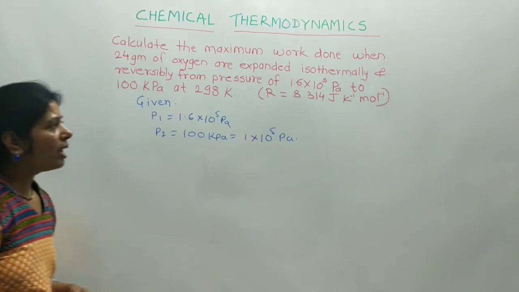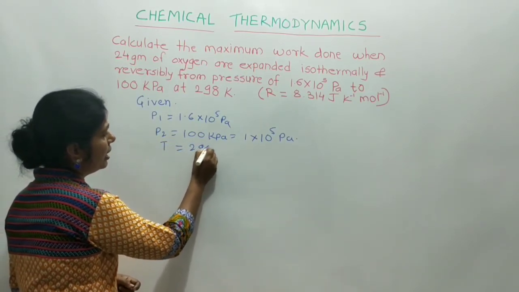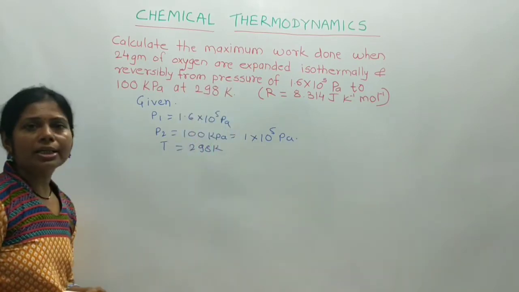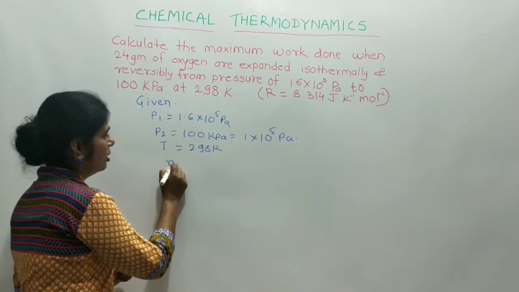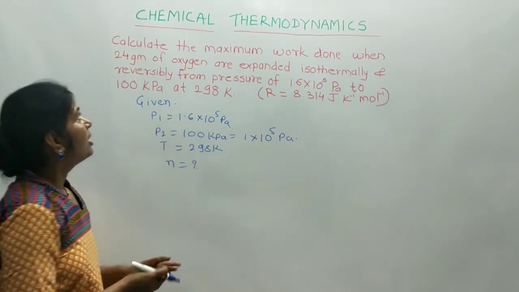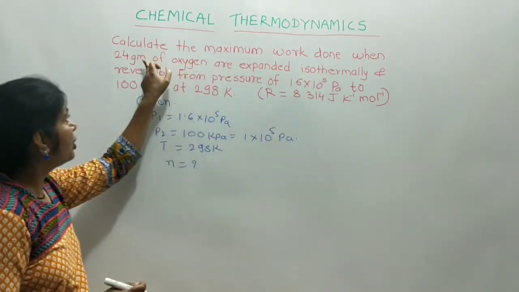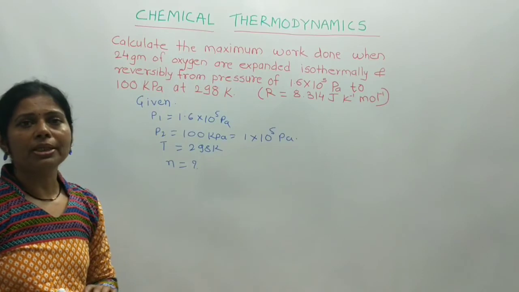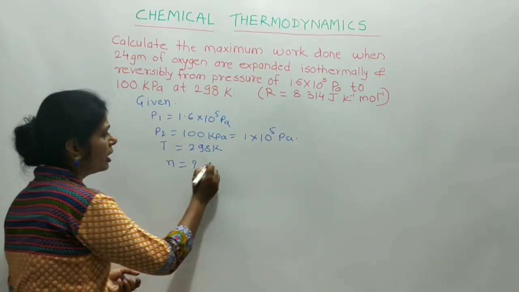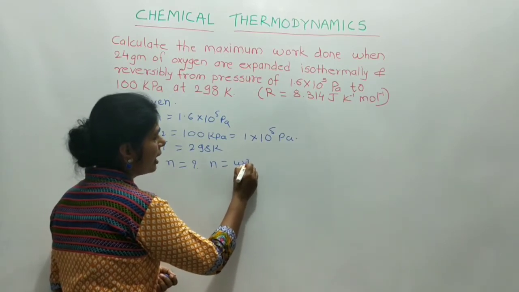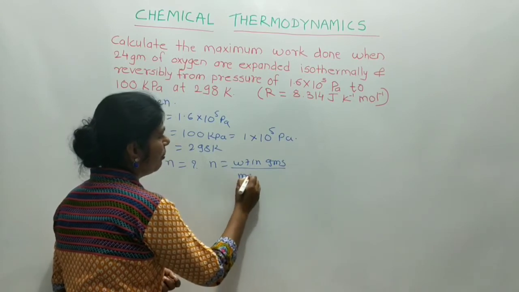Now temperature is given, which is 298 Kelvin. The value of R is also given. Then what is the value of n? Here we calculate the maximum work done when 24 gram of oxygen are expanded. We know that the number of moles is equal to weight in grams divided by molar mass.